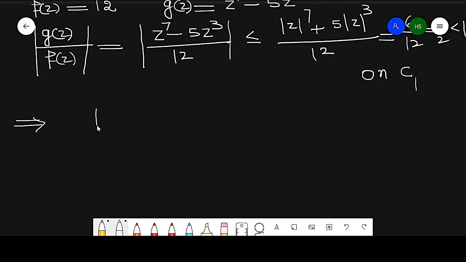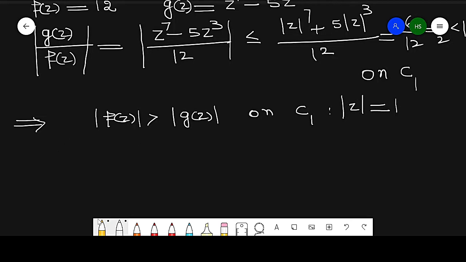Also we can say that modulus of f(z) is greater than modulus of g(z) on C1, where C1 is modulus of z equal to 1. So by Rouche's theorem, we get the function f(z)